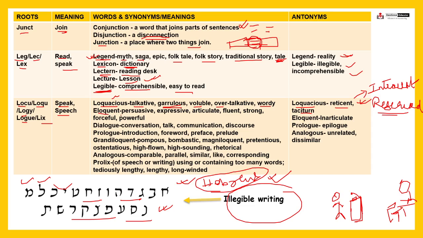तो eloquent means persuasive or expressive, articulate, fluent, strong, forceful, powerful. Persuasive means you are able to persuade someone to do something, right? Fine. Eloquent, just the opposite is inarticulate, right?